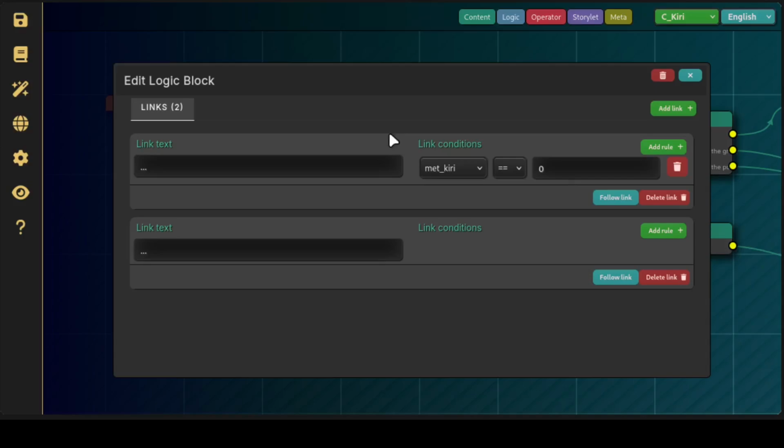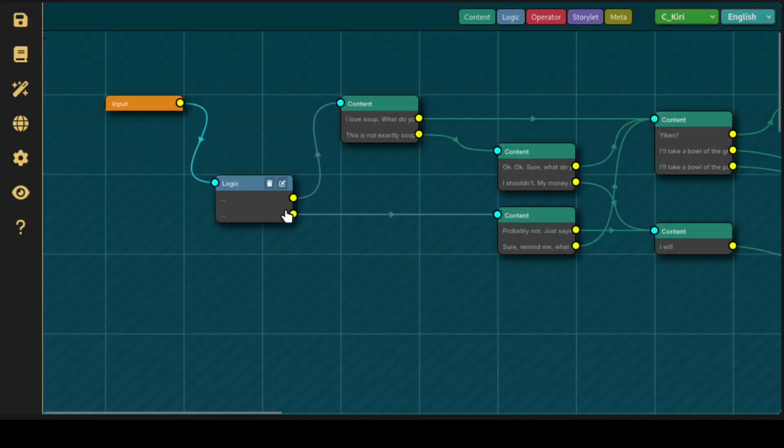So you can have as many conditions in here as you want, or many links or conditions, but the last one will always be used if none of the other ones were satisfied. So if we have not met Kiri, the first link will be used, and the second link will be used if we have met Kiri. So yeah, if we're new here, it goes there. If we've been here, it goes there. So that's the other way you can use it.